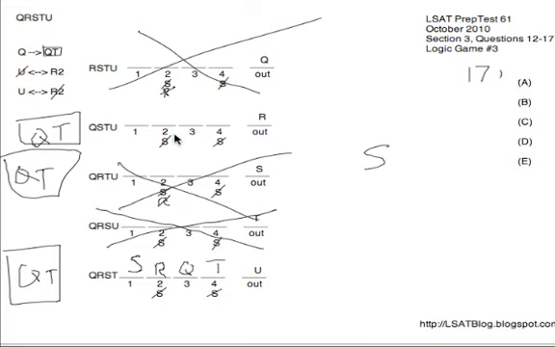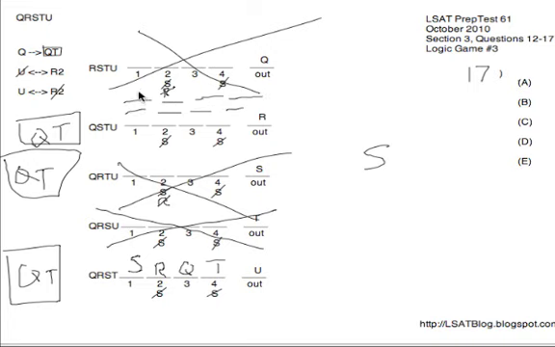Then we've got this possibility here where we have to satisfy QT. So there are really 2 different ways that this can go, given that S can't be on 2 or 4. We could make one diagram where S is on 1 and another diagram where S is on 3, or we could do this based on where QT goes, meaning QT on 1, 2, or 2, 3, or 3, 4. So I'll do it based on QT just to pick something here. So 3 different possibilities regarding the placement of QT.